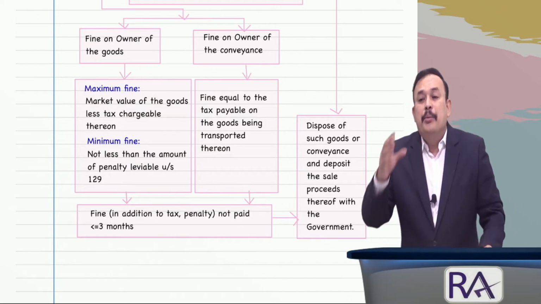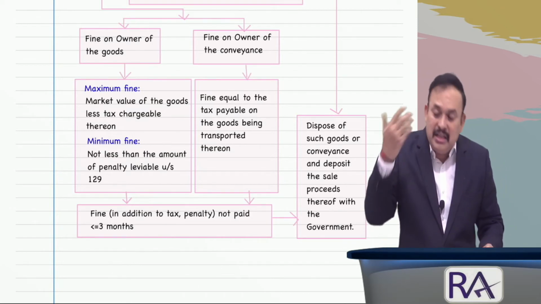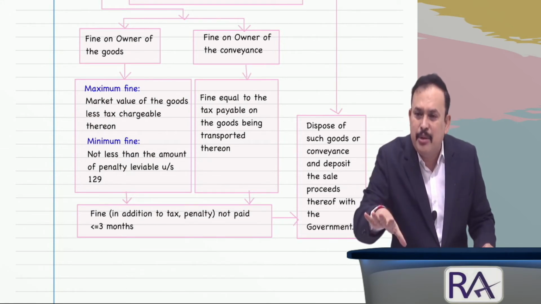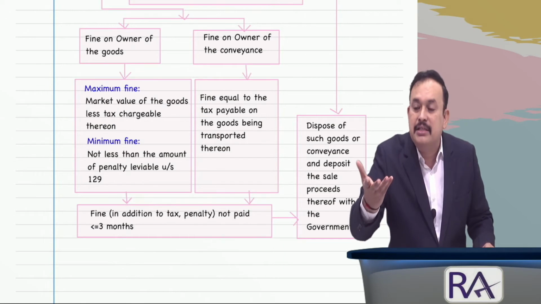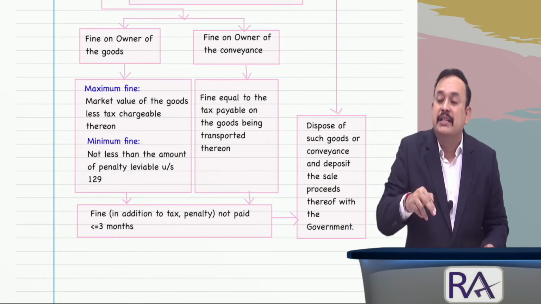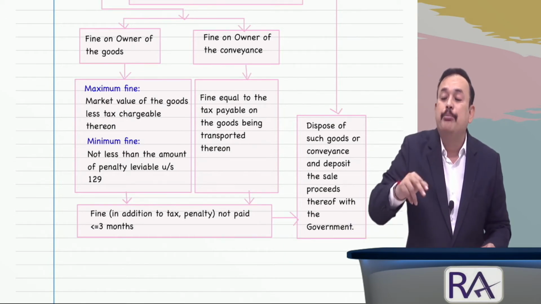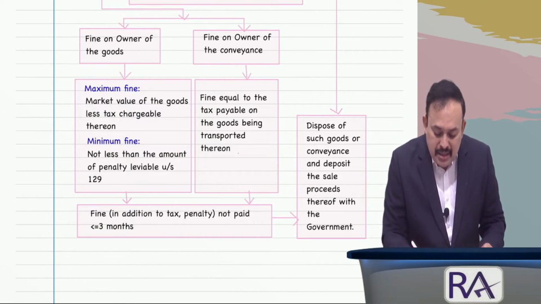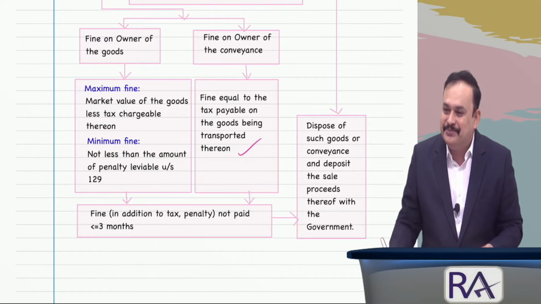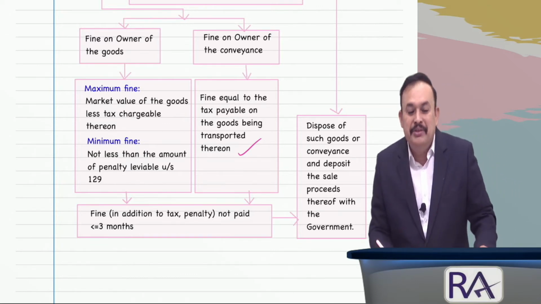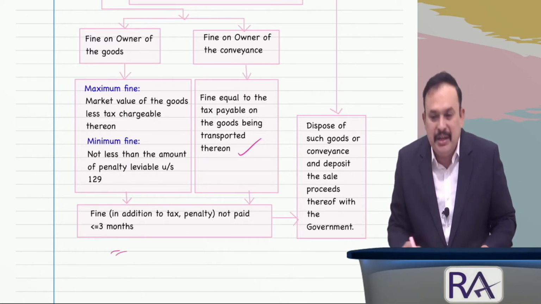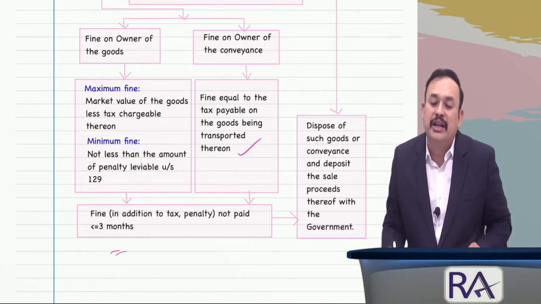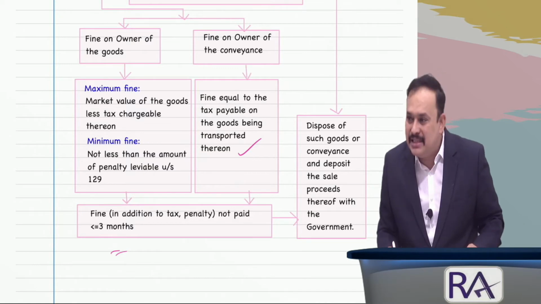Further, confiscated goods along with the conveyance, in that case, to release the conveyance, vehicle, vessel or aircraft as the case may be, to the owner of the conveyance, in lieu of confiscation of the conveyance, the penalty on the part of the owner of the conveyance is equal to 100% of the tax payable thereon, to be paid within 3 months from the date of issuance of the order under section 130. Is that clear, my dear sir?